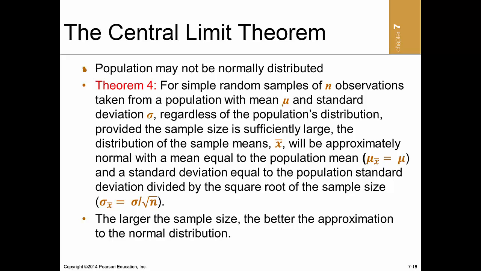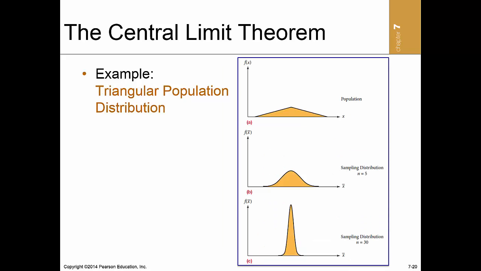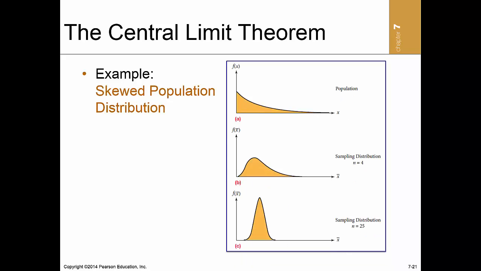Here we can see how a uniform population distribution becomes more normal as we shift from population to n equals 2 and n equals 5. In this slide we have a triangular distribution for the population and a sample becoming more normal at n equals 5 and n equals 30. And finally, we're also able to see the same result when we deal with skewed population distributions.